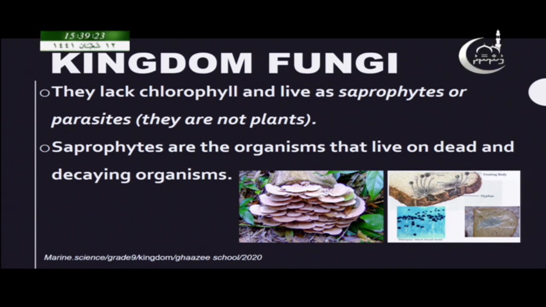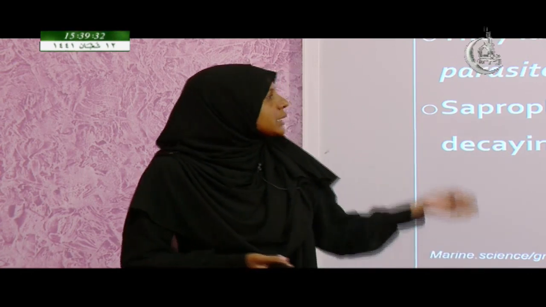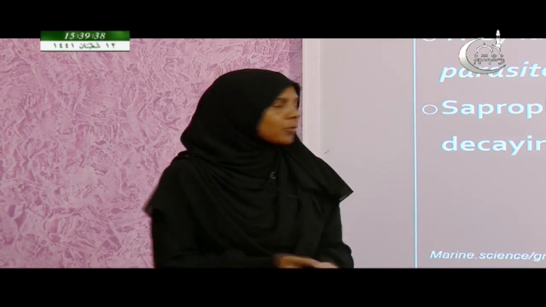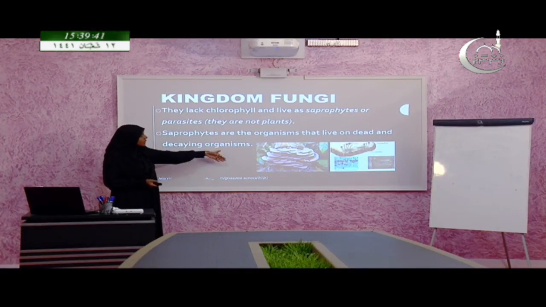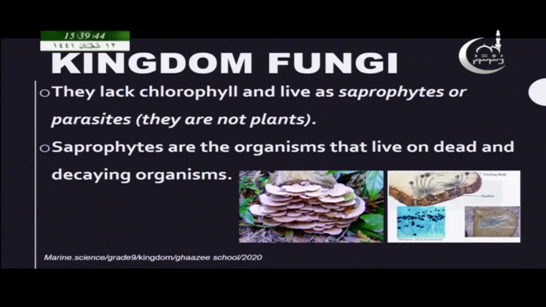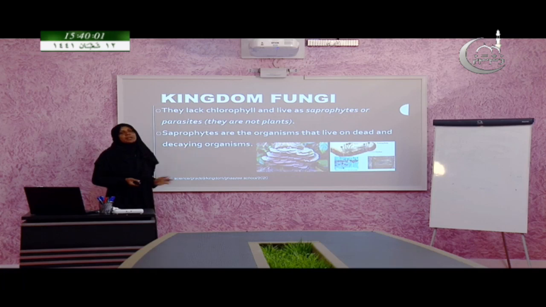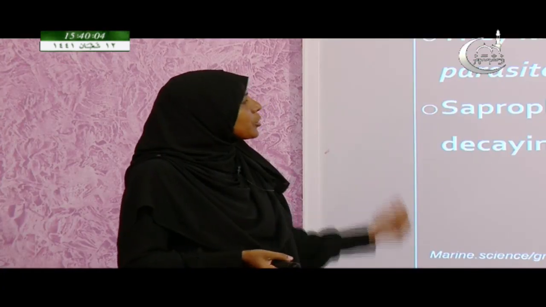So, what is chlorophyll? Chlorophyll is the green colored pigment that you find in leaves and other green plants. If there is chlorophyll, it means they photosynthesize, they make their own food, but the fungi do not have chlorophyll, so they cannot photosynthesize. So, they are not plants. This is actually a misconception. Very often when we explain about the fungi, students will give examples of plants, but no plants can come under kingdom fungi because they cannot photosynthesize.